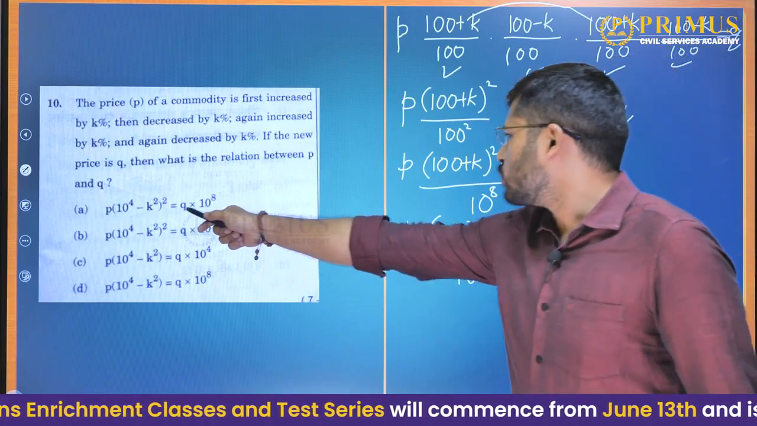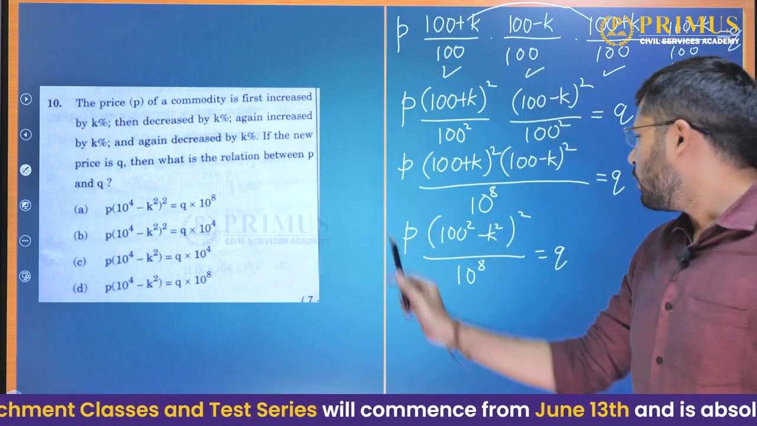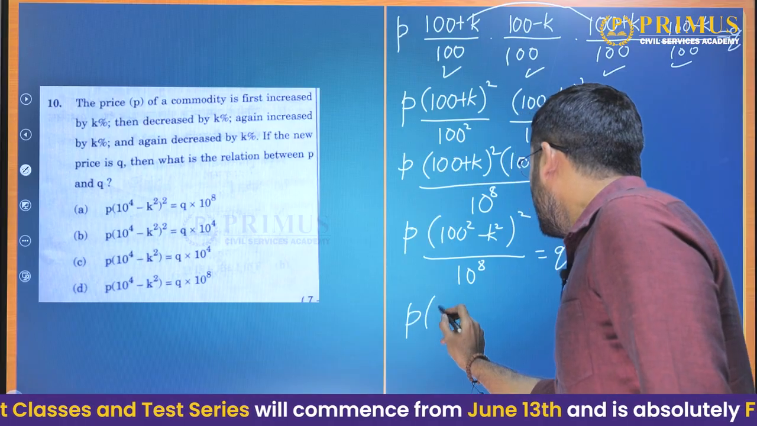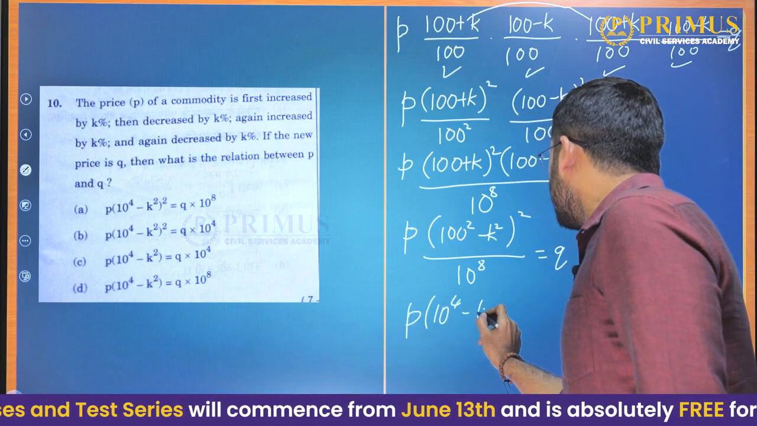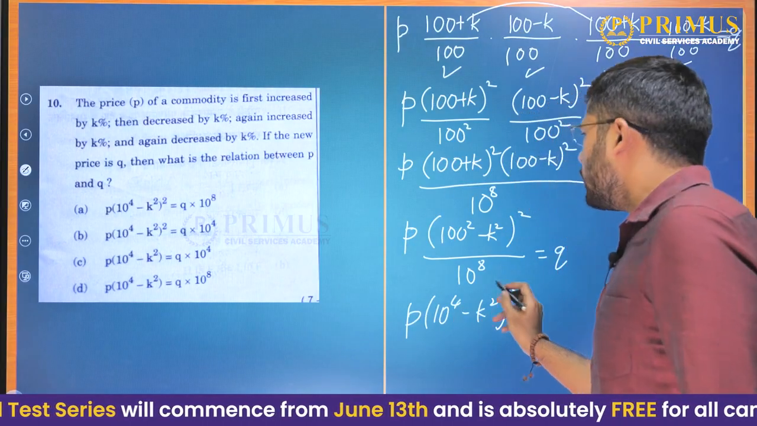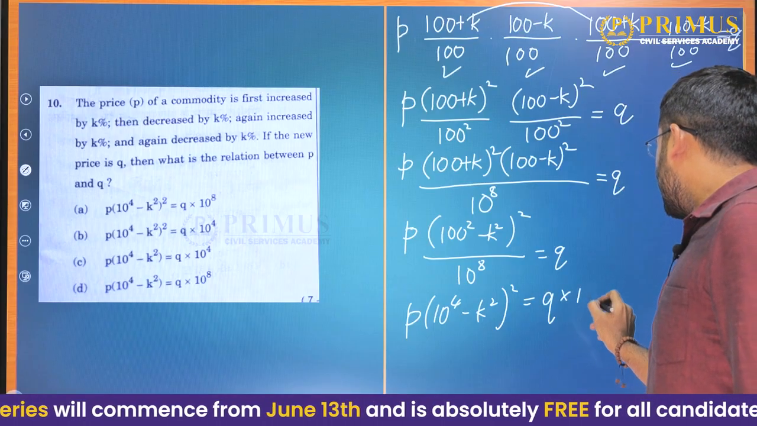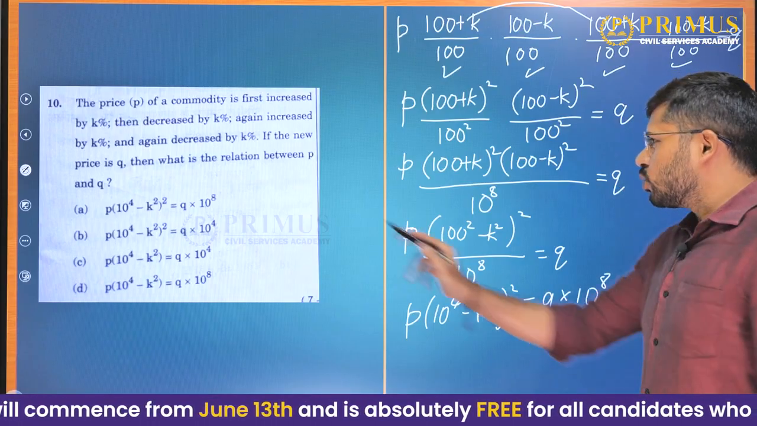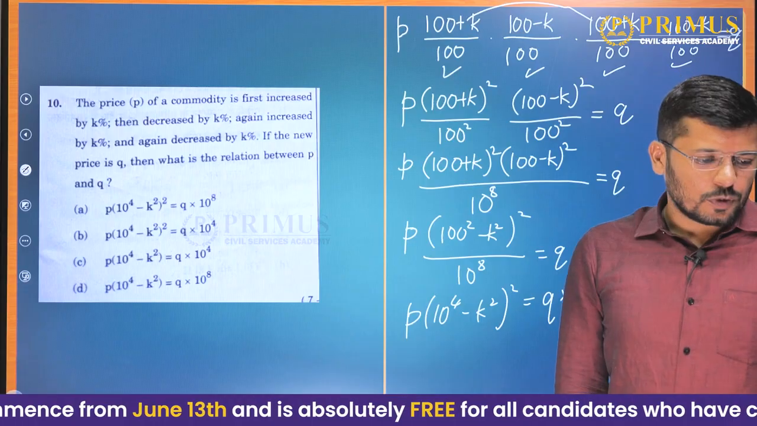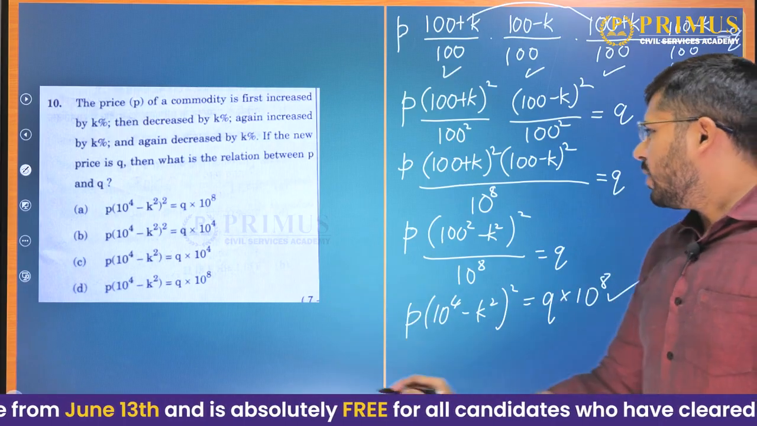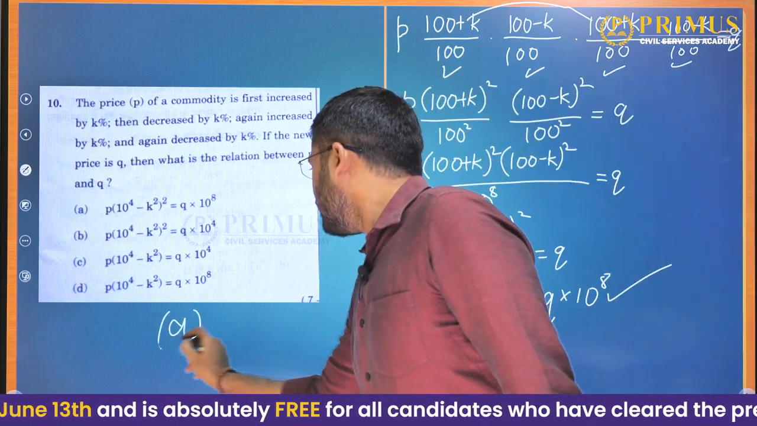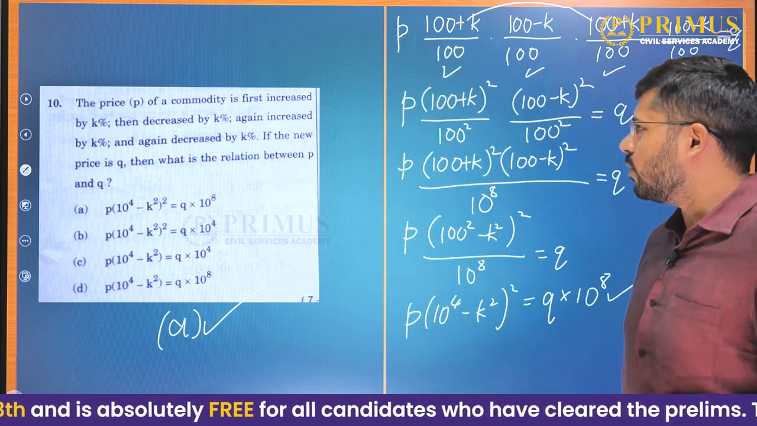Yes, the first one, 100 square, they have written it as 10 to the power of 4. P into (10 to the power of 4 minus K square) whole square is equal to Q into 10 to the power of 8. So this is what is given in option A. So the answer to this question will be option A. Okay, we'll go further now.